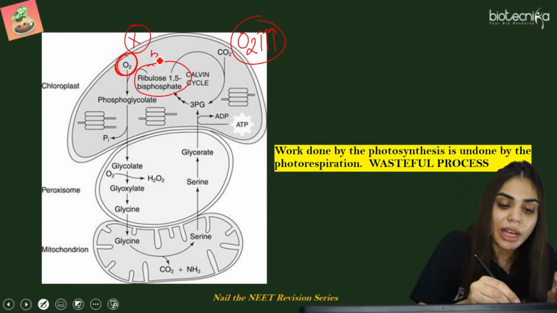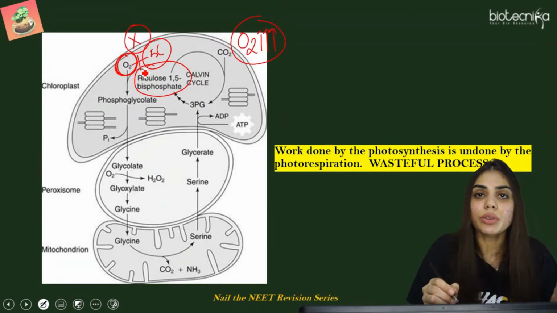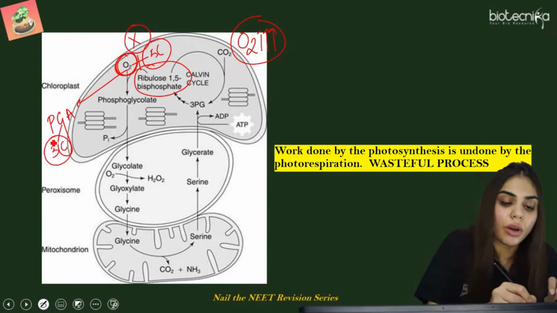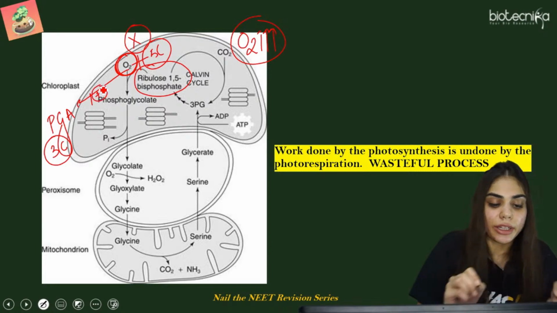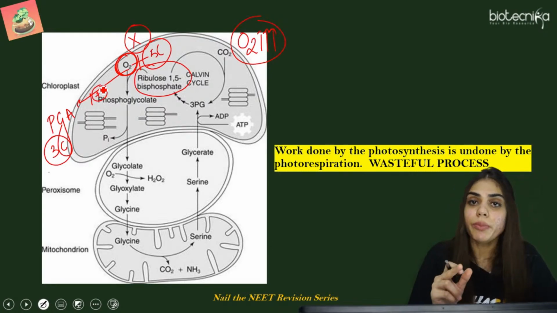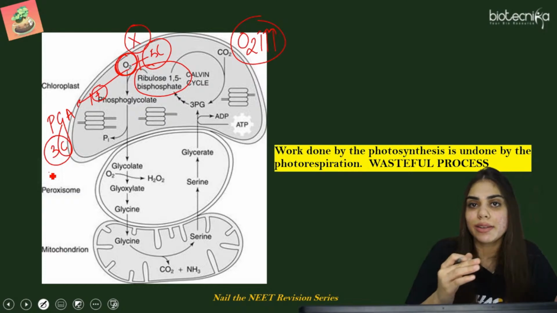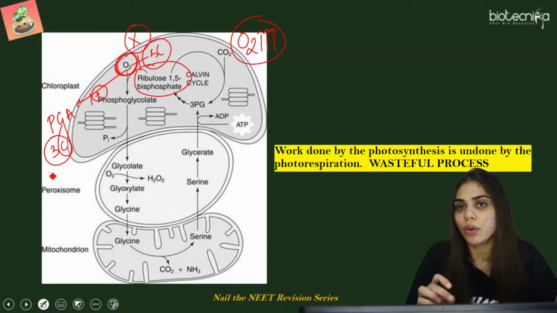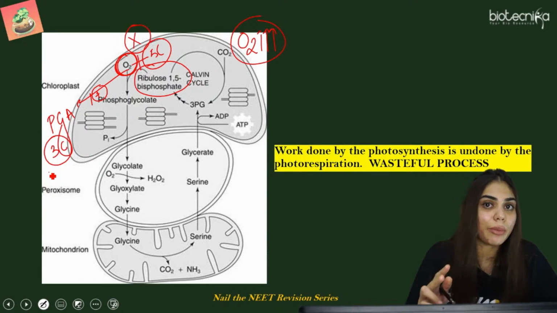Now in this oxygen there is no carbon molecule. So this 5 carbon compound, it will combine to oxygen and will lead to the formation of phosphoglyceric acid, that is a 3 carbon compound, and it will form one molecule of phosphoglycolate. So total 5 carbon in RuBP, so it will break into phosphoglyceric acid, that is a 3 carbon molecule, and one molecule of phosphoglycolate will be formed, which is a 2 carbon molecule.